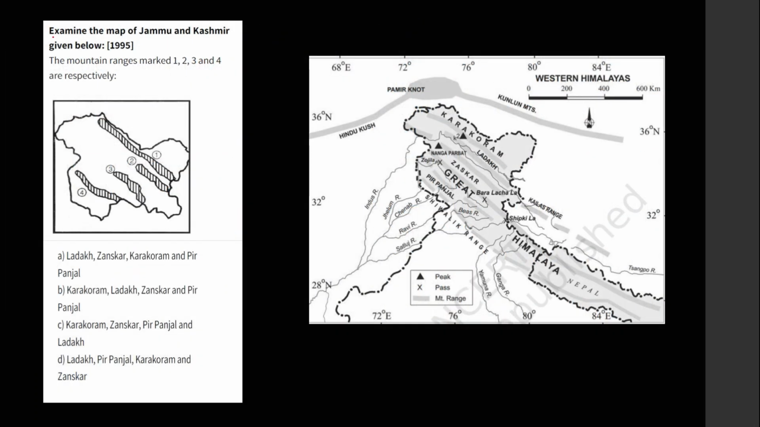Again, you see this question, same sequence, directly from the NCERT. You can see here Karakoram, Ladakh, Jaskar, Pir Panjal. Answer is B. You see how simple UPSC is.